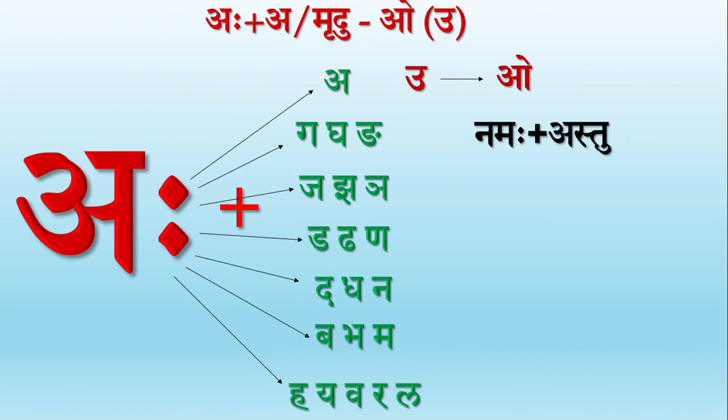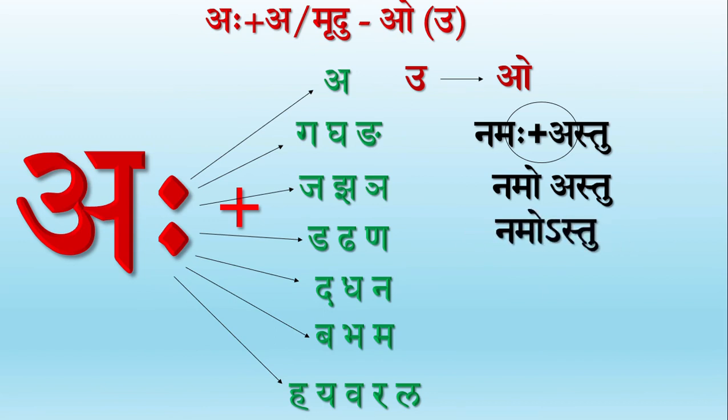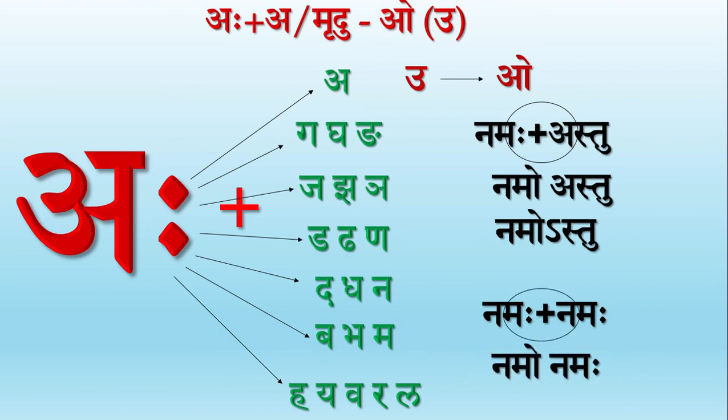Since the letter o is followed by the letter a, purvarupa sandhihi occurs. Namo astu. So when they combine, purvarupa sandhihi occurs, which we have already discussed in our previous class, and our final word becomes namostu. In our second example, namaha plus namaha, we have got the letter na after visarga, which is a mrudu vyanjanaksharam. So now we have ukaradeshaha here, and our joint word turns out to be namo namaha. First, the visarga turns into u, and then later into o.